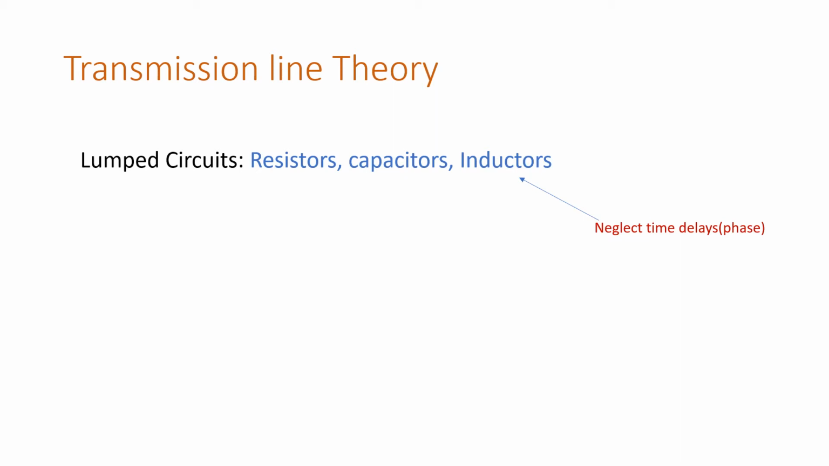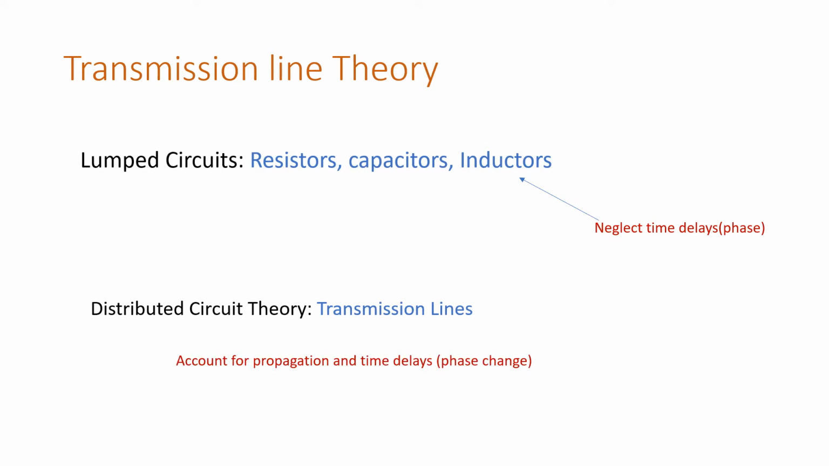Our regular electrical systems operate at 50 Hertz. They are also known as lumped circuits, because you have resistors, capacitors and inductors involved in the circuit, and usually any time delays are neglected. But when you are considering transmission lines, it follows distributed circuit theory. That means we account for propagation and time delays. So the components are distributed over the entire circuit.